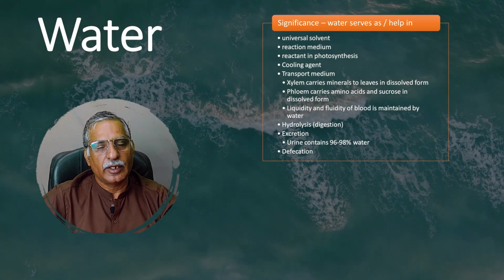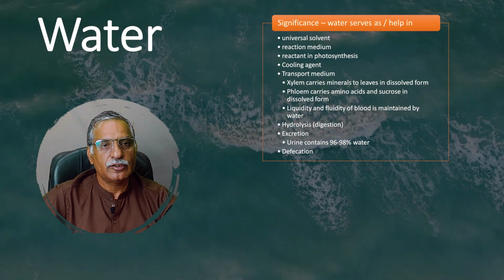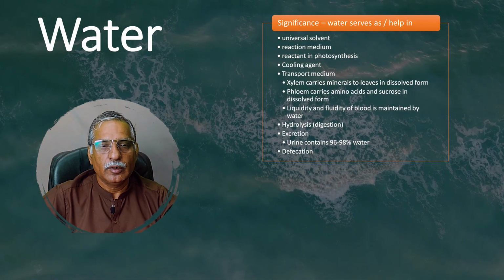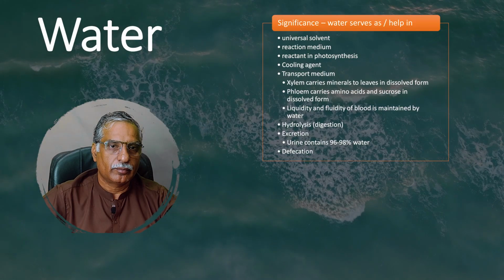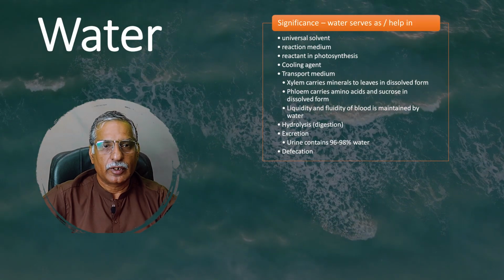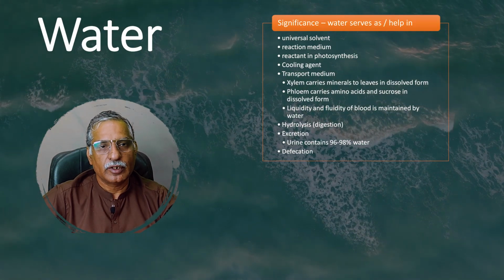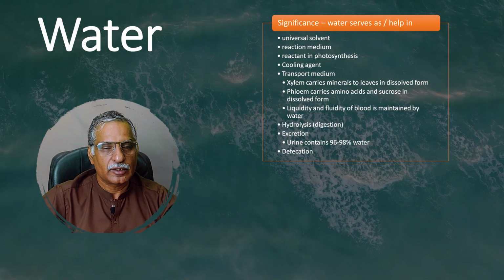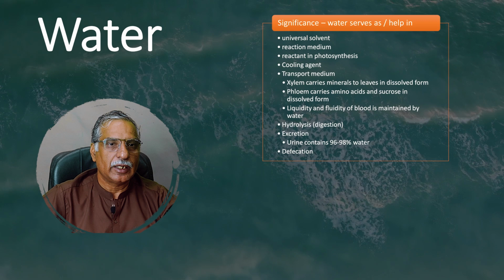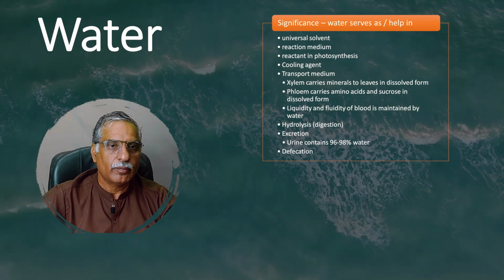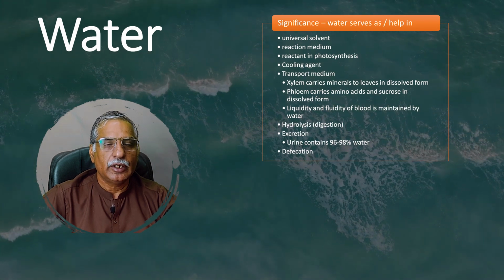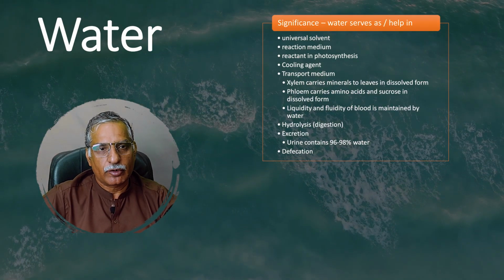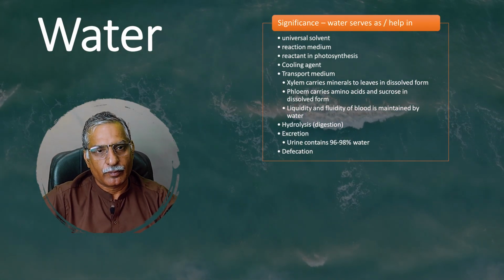The blood that is running in our blood vessels carries these nutrients in the water soluble state from one part of the body to another part. And water is important for excretion, because the urine we excrete mainly contains water, because the toxic substances we are getting rid of are highly toxic, and this water dilutes them, and basically helps us to get rid of these waste substances.